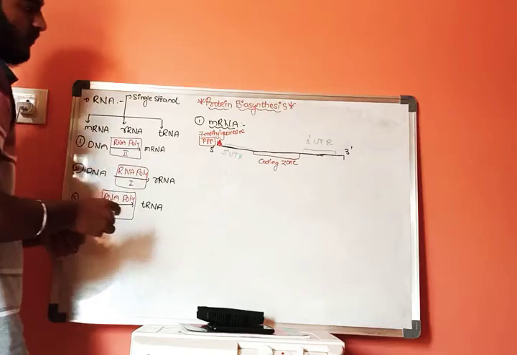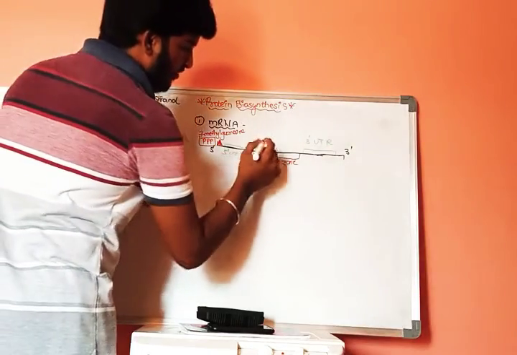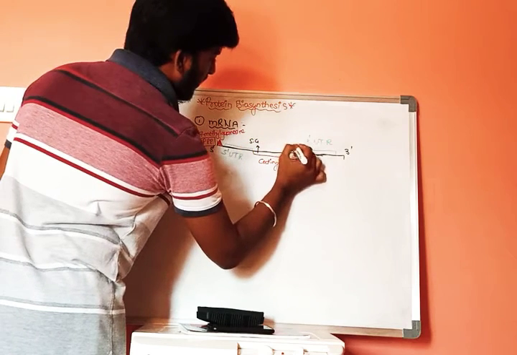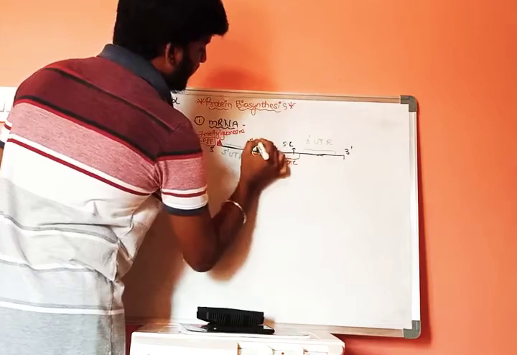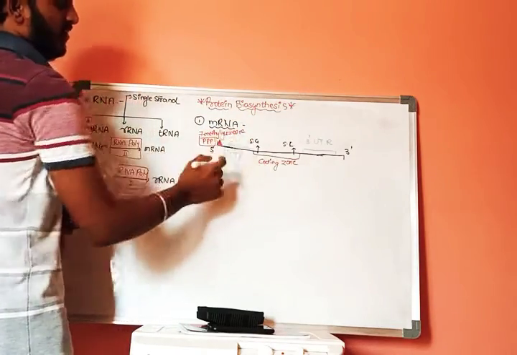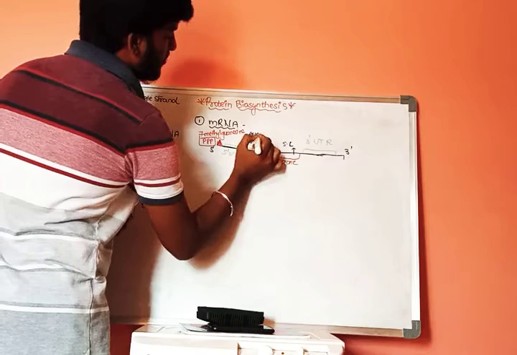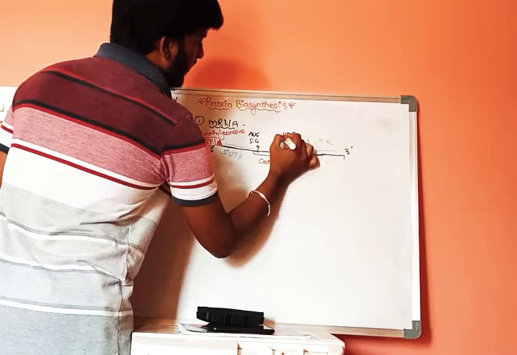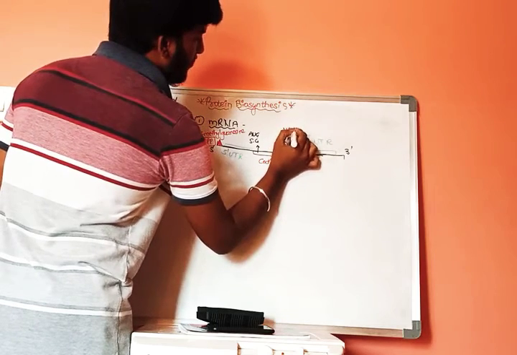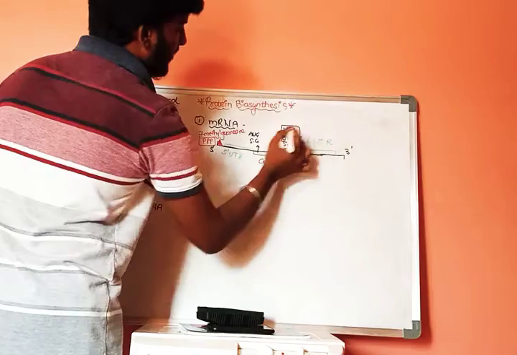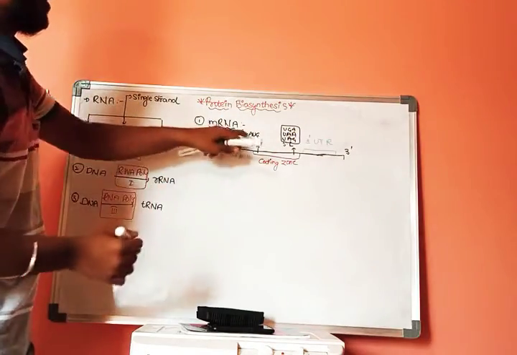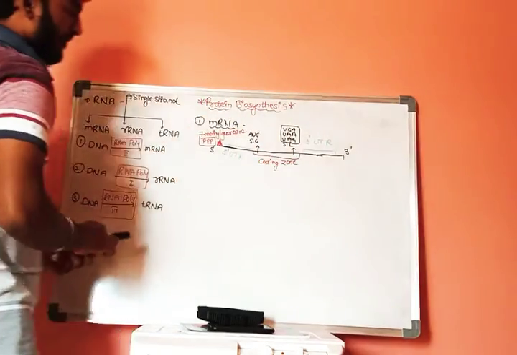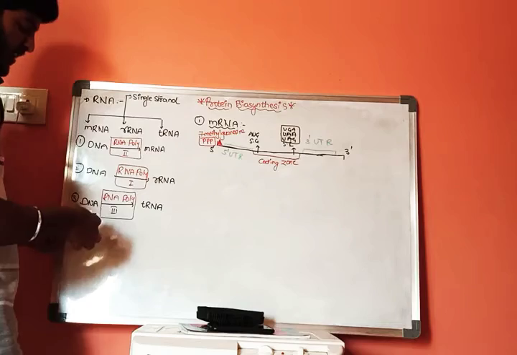Now here this coding zone consists of starting codons and stopping codons. These are starting and these are stopping. Starting codon is AUG and stopping codons are UAA and UAG and UGA. These are the three different types of stopping codons, and AUG is a starting codon which is also called methionine. This is the structure of mRNA, and when we consider the structure of tRNA,